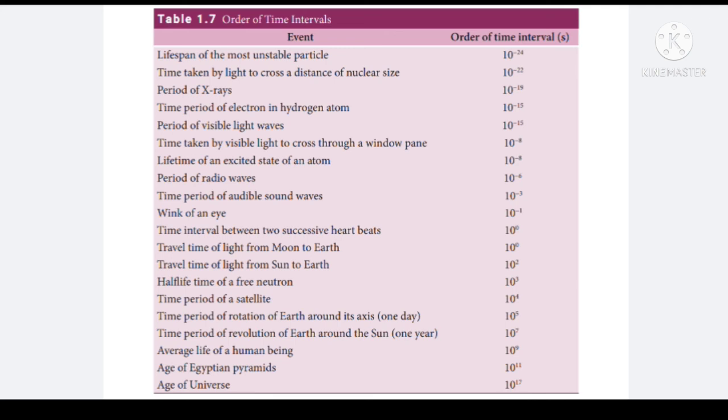Likewise, we can determine any physical quantities of any object in the universe using the laws and concepts given in physics.